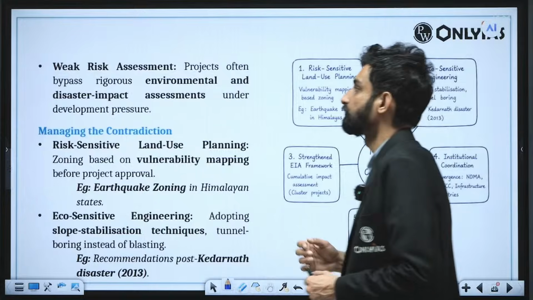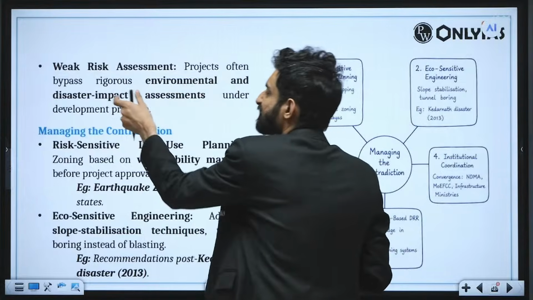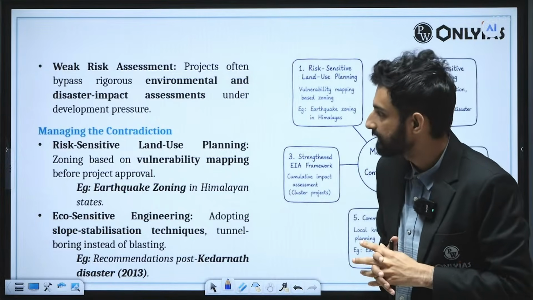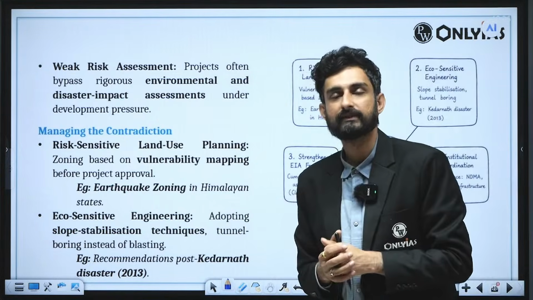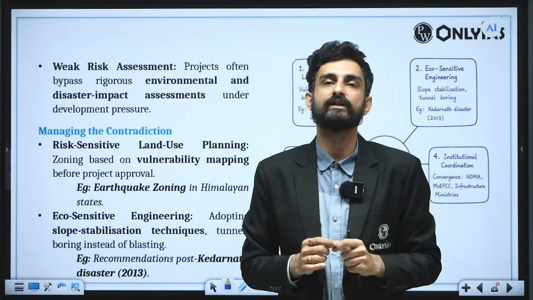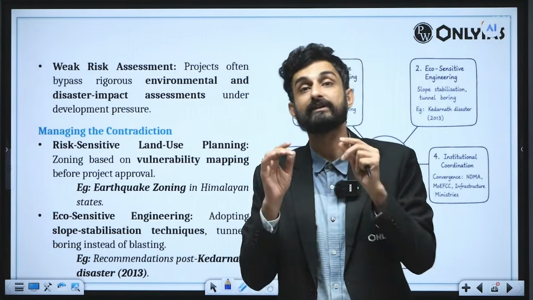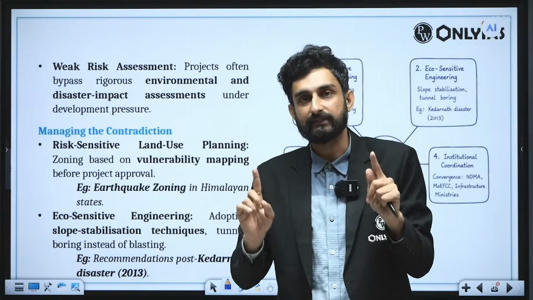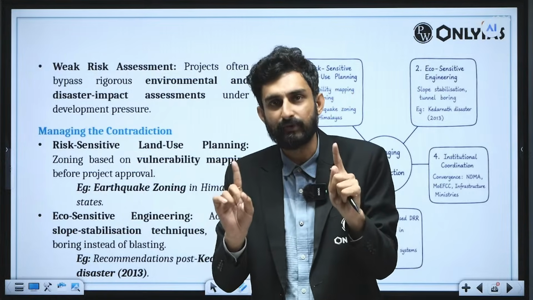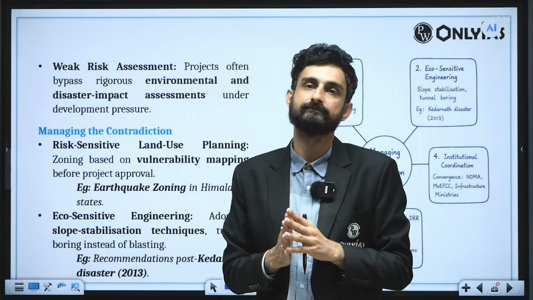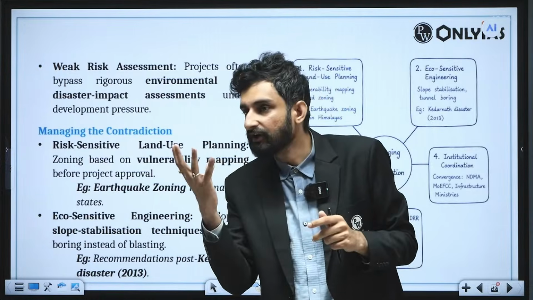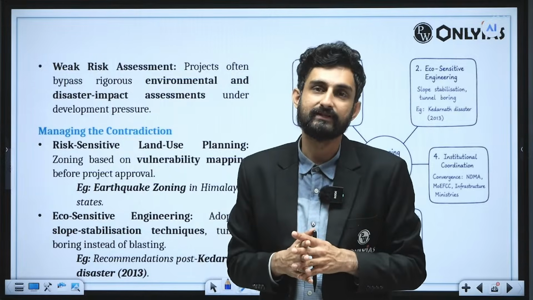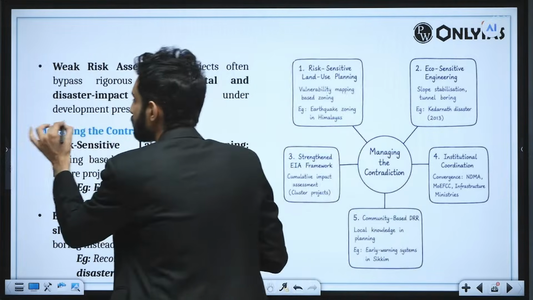Further, weak risk assessment. Projects often bypass rigorous environmental and disaster impact assessments under developmental pressure, and therefore the EIA is weakened in contemporary times. Now how can we manage this? The most important thing that we say to students when we discuss disaster management, or when we discuss basic things about becoming an IAS officer, is that a good IAS officer is one who can do, at step one, the mapping of the district, the zoning of the district: where are those hotspots of communal violence, where are those hotspots of hazard proneness.